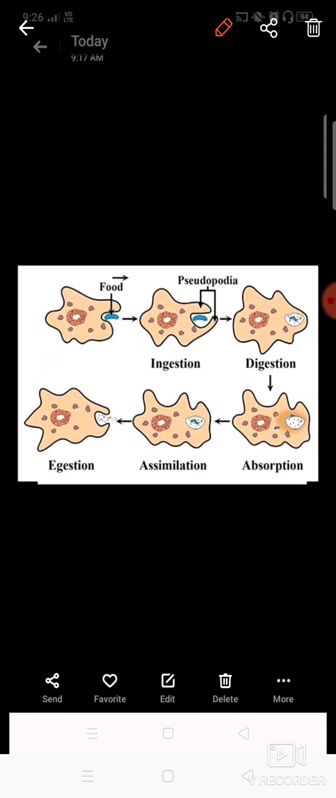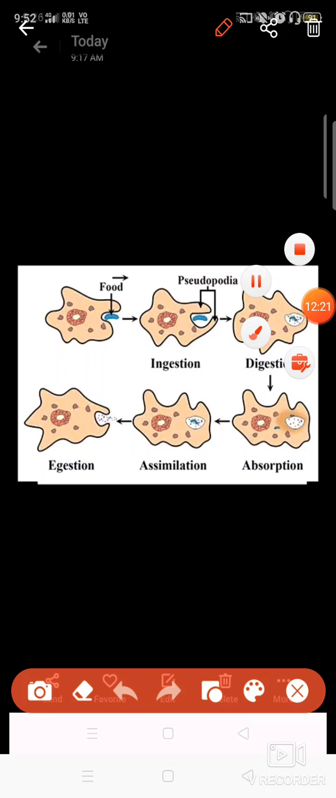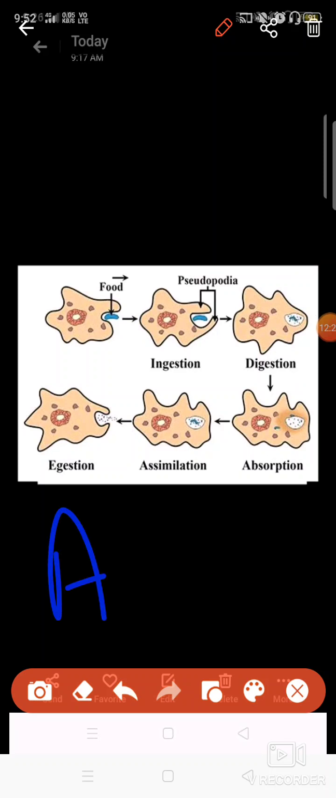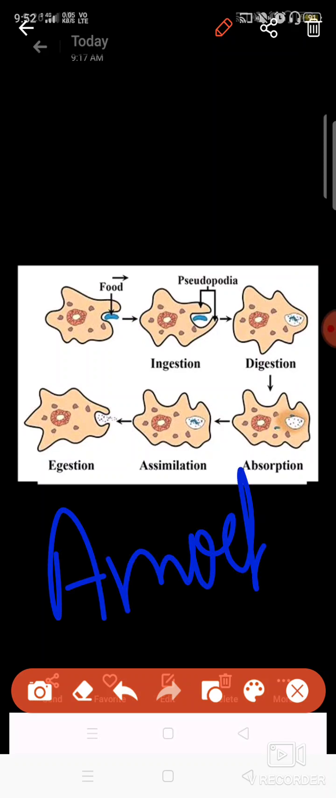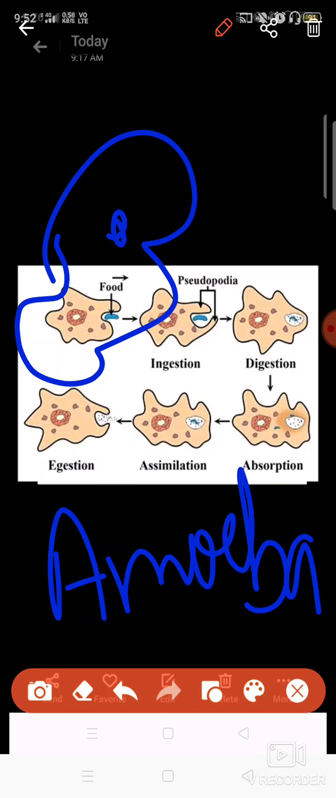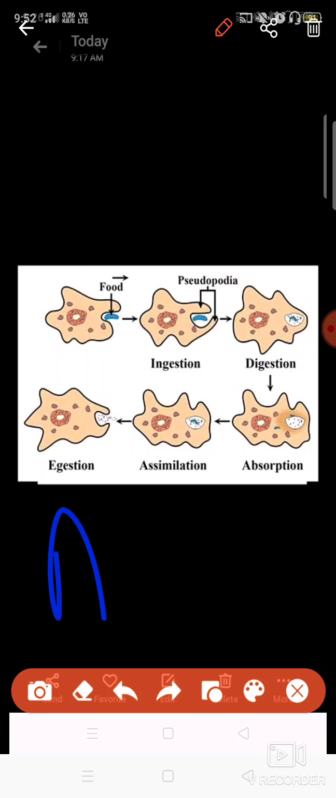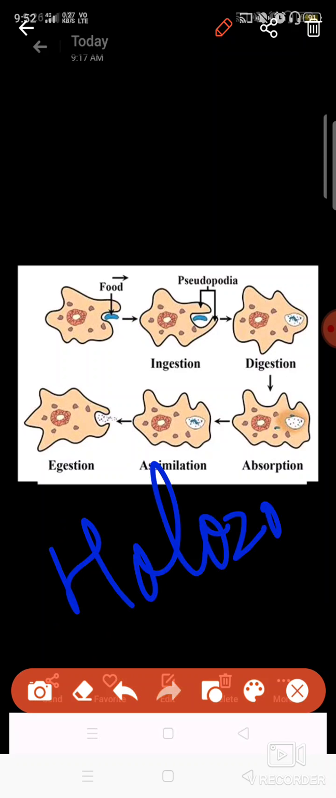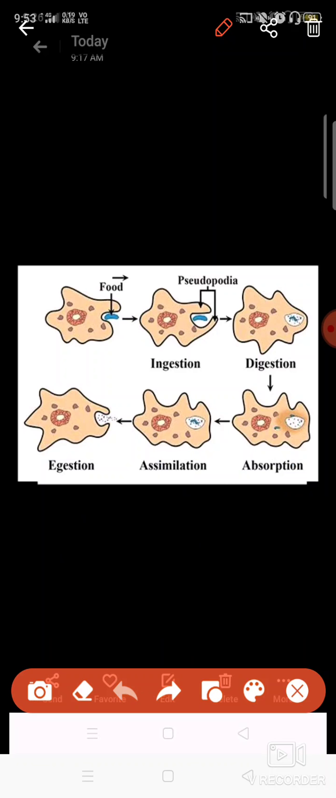Okay, let's see the simplest structure, that is, any unicellular organism, like the amoeba. Amoeba is a single-celled organism, so how is it possible, within one cell only, to do all these steps? Amoeba also has holozoic nutrition. Okay, so you can see all the steps here.